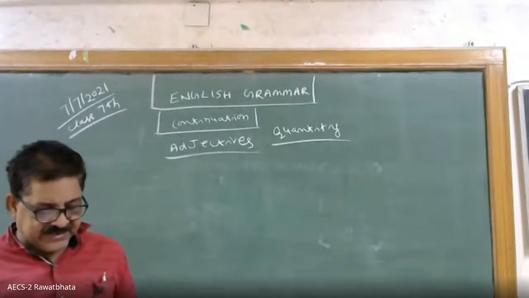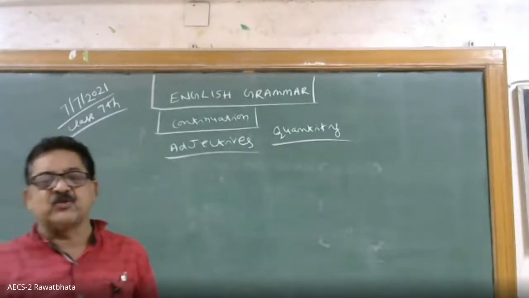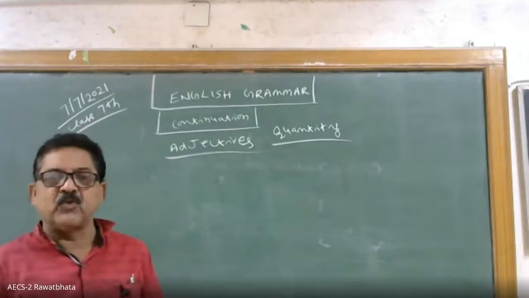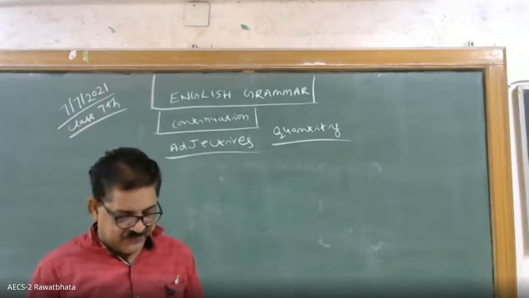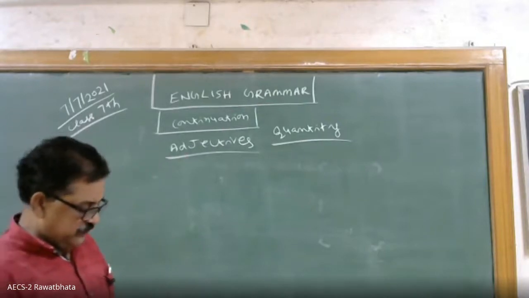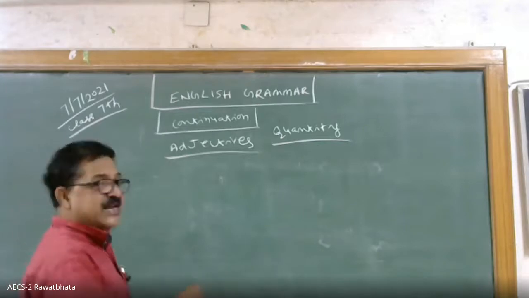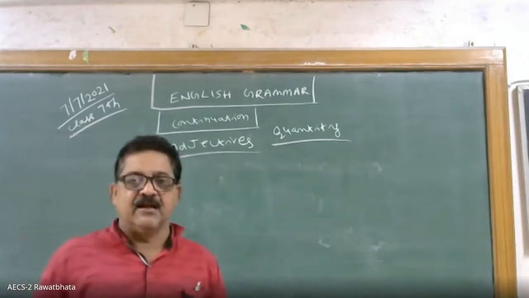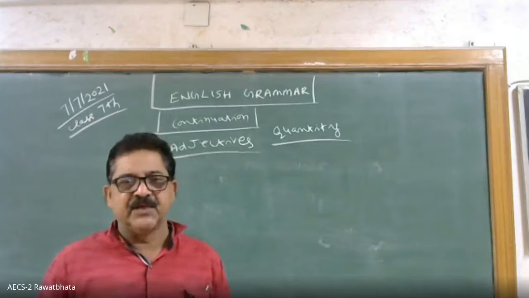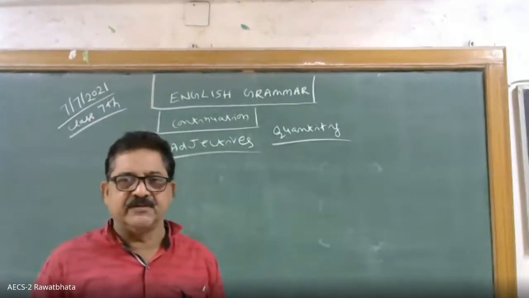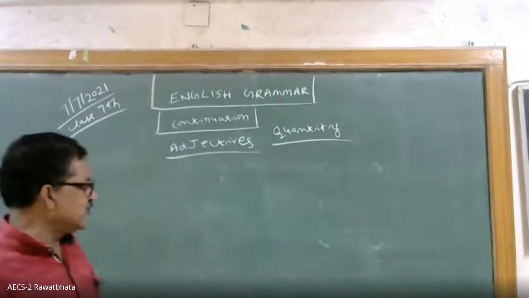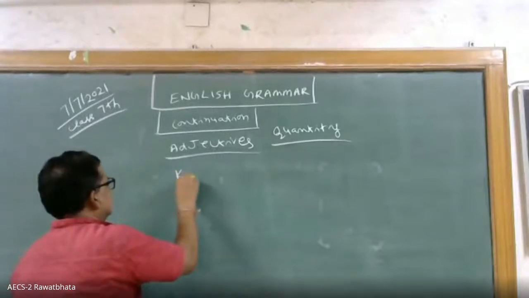I like that ice cream. So sometimes it qualifies a particular noun. I like that ice cream. Then we will go to: there is little milk in the kettle. Little means quantity. Okay. Now you see kinds of adjective.